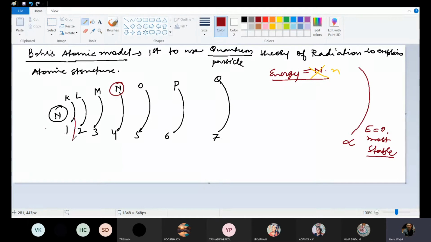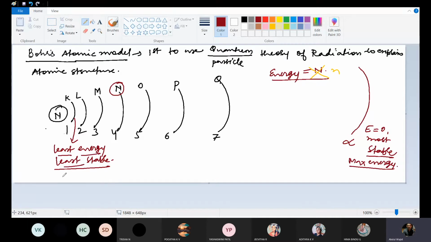This is the closest one, so this will have the least energy, and this will be least stable. And this will be most stable. Energy will be 0 there. That's the maximum energy an electron can have, a shell can have. This is the minimum energy, and this will be least stable.